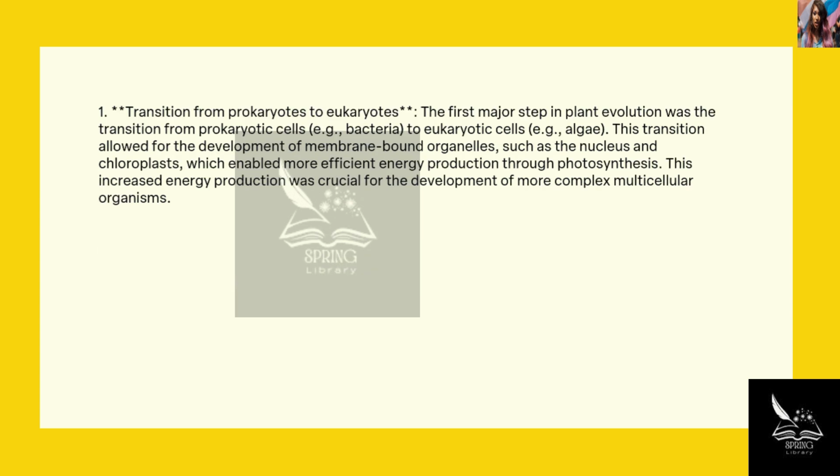1. Transition from prokaryotes to eukaryotes. The first major step in plant evolution was the transition from prokaryotic cells, e.g., bacteria, to eukaryotic cells, e.g., algae. This transition allowed for the development of membrane-bound organelles, such as the nucleus and chloroplasts, which enabled more efficient energy production through photosynthesis. This increased energy production was crucial for the development of more complex multicellular organisms.